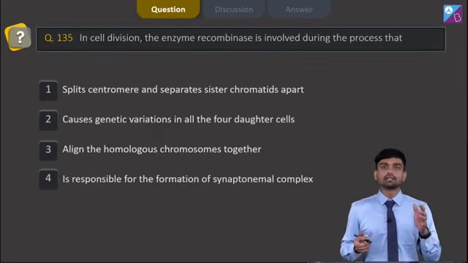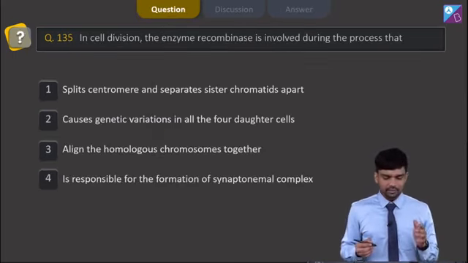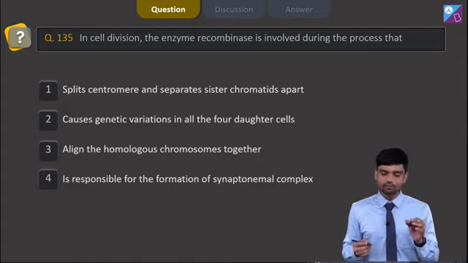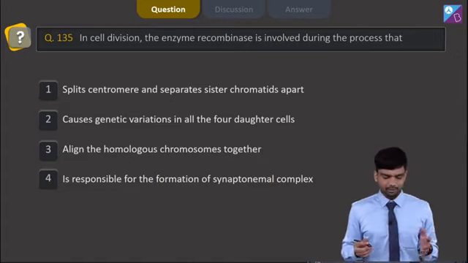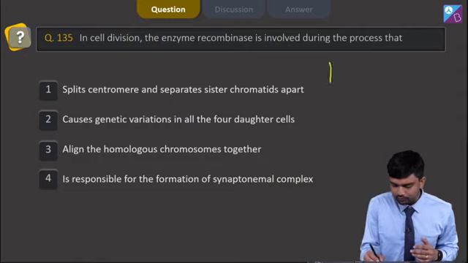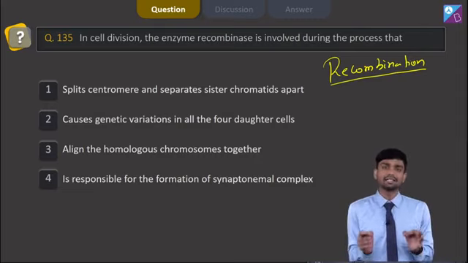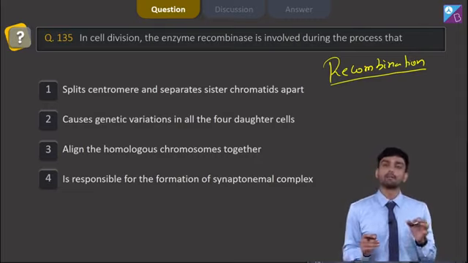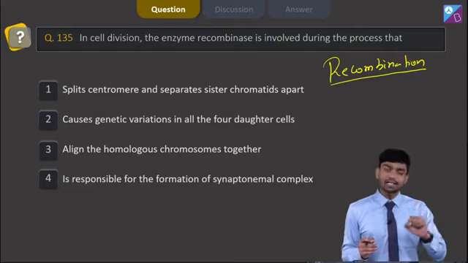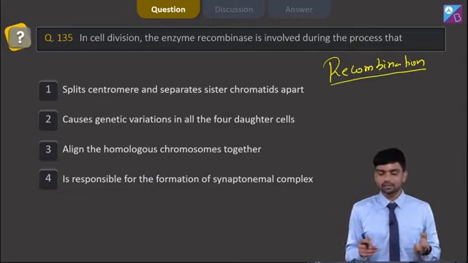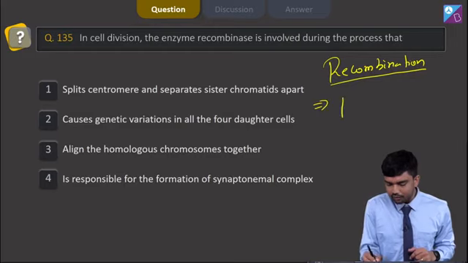So we come to question number 135, which says in a cell division the enzyme recombinase is involved during the process that. So understand, when I am talking about the process of recombination, it's actually the recombination of genetic material between non-sister chromatids of homologous chromosomes that brings the genetic variation among the daughter cells, and the enzyme which is responsible for this is nothing but recombinase.